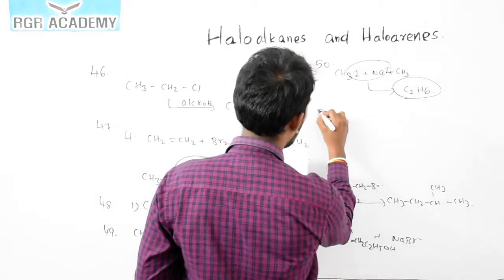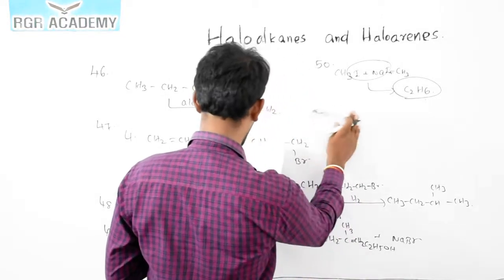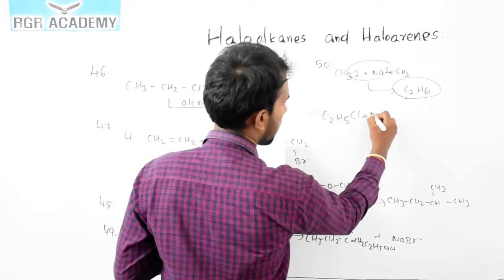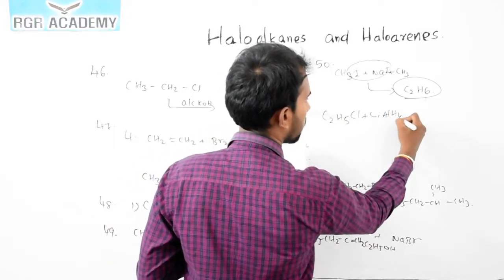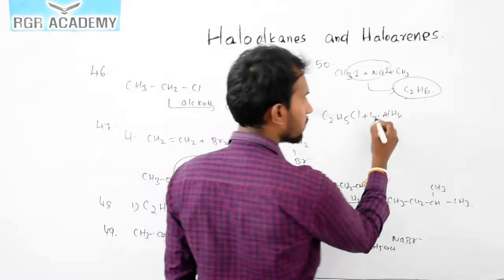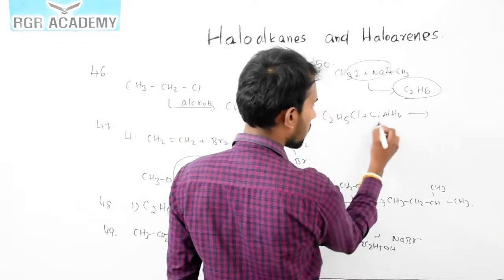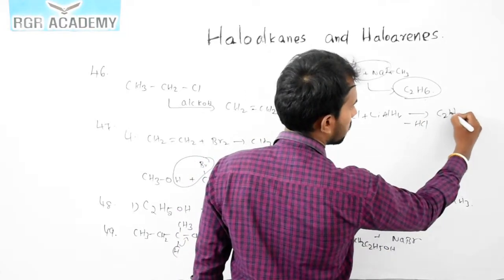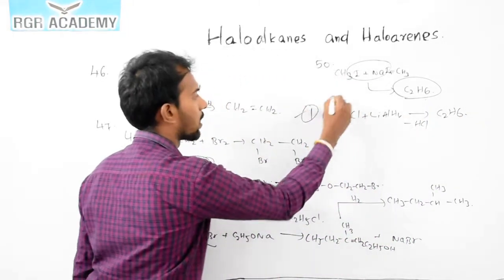Now let us try this equation, option 1. C2H5Cl reacts with lithium aluminium hydride, which is a reducing agent. It eliminates HCl. The product is C2H6. So option 1 is the correct answer.